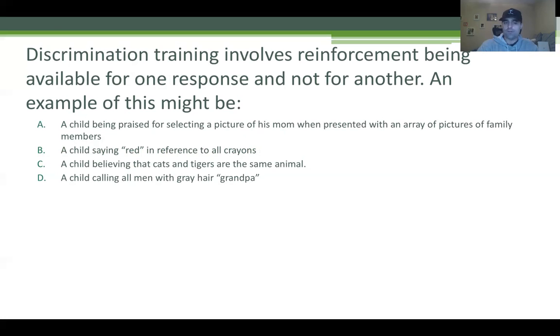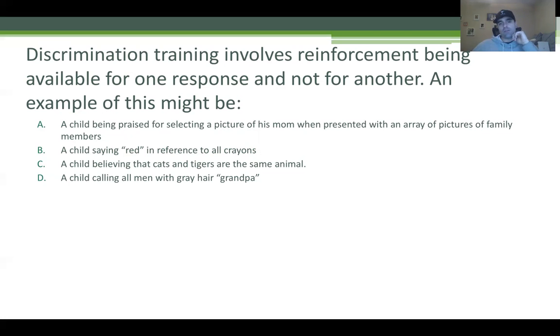That sounds pretty good. So you have a picture of mom, dad, sister, and brother. What are you trying to do? You're trying to teach the child that these are different and give them the ability to distinguish between them and discriminate. So if you say choose mom and they choose mom and you praise them and reinforce them, that's discrimination training. So A is very textbook.